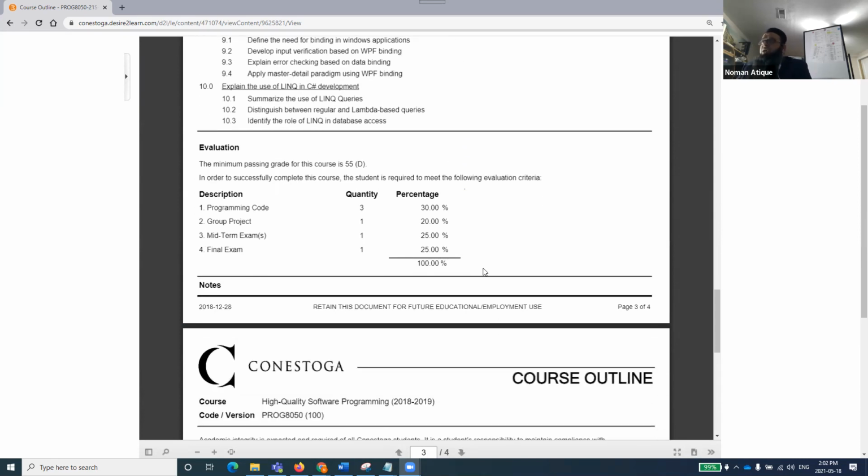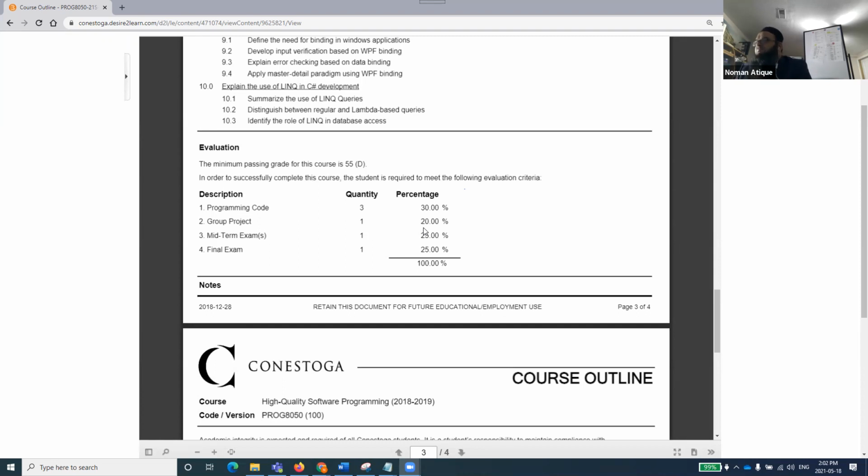Now, this is interesting. Here we are calling this programming code, which you can typically call an assignment as well. So this is programming code over here. In 3, they will be 10% each. So this is our course. The minimum is 55 that you need to take in that one. There will be one group project, and I'll let you know the explanation of the group project, how many members there can be, and how you have to work on it.